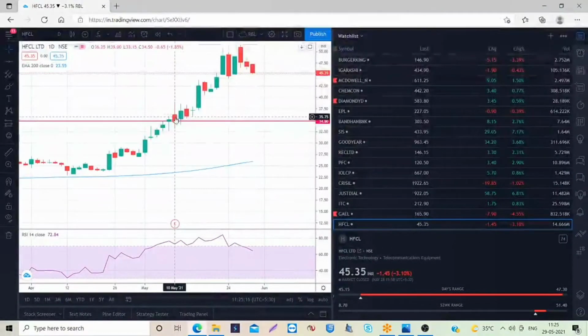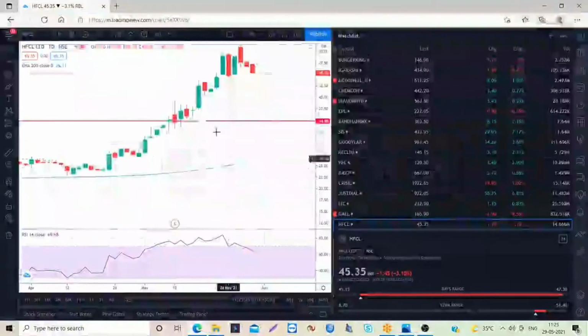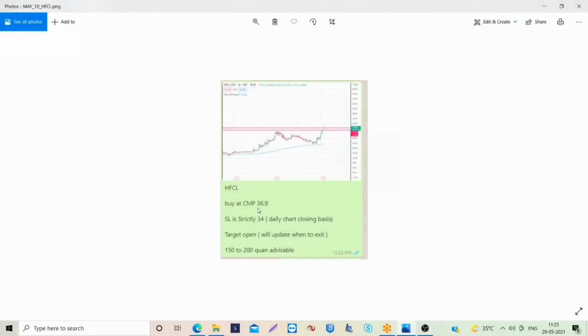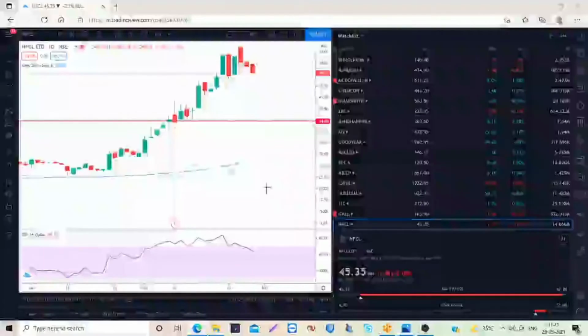The very next day, we tried to take the position. We gave a stop loss of 34, on a daily chart closing basis. But due to the big volatility, we exited the position with some loss. We entered around 36.9, say consider 37, and exited at 34, so a 3-point loss.